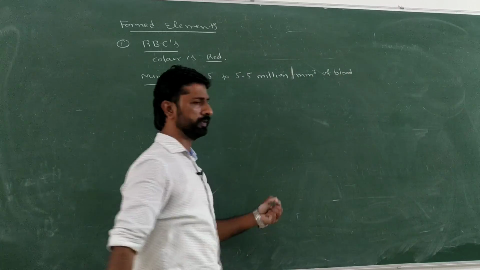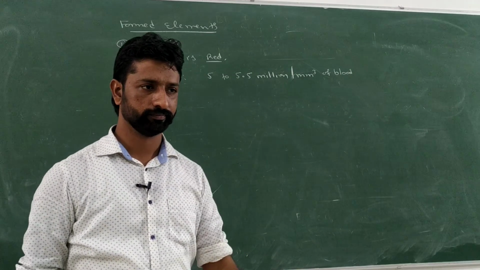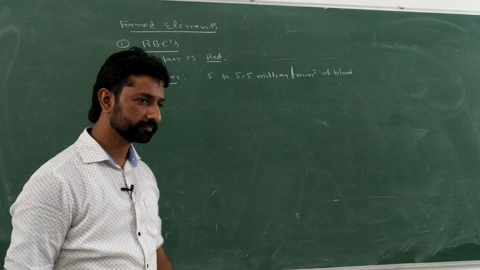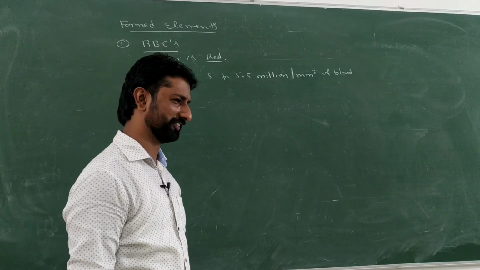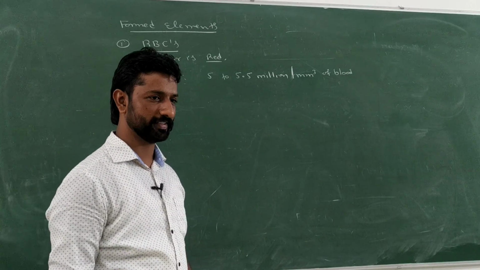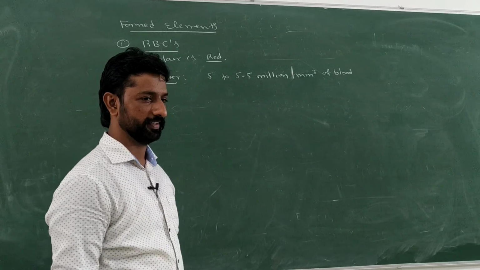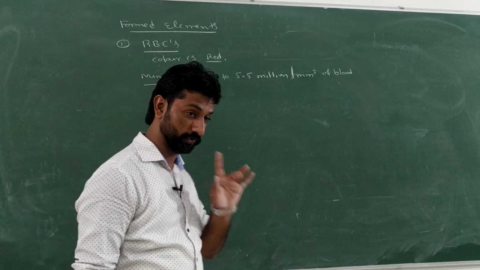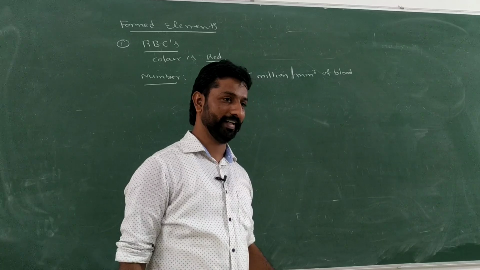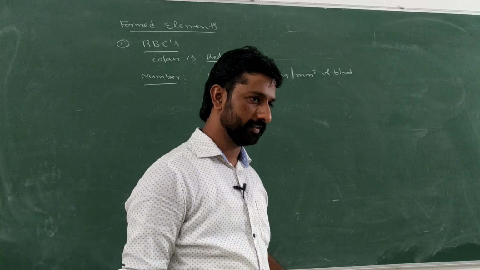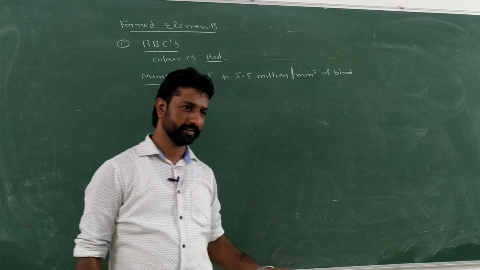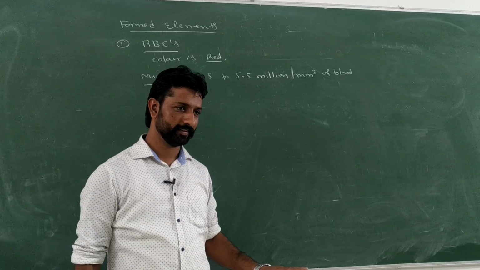What do you mean by cubic millimeter first? Cubic millimeter means 10 to the power of minus 3, for that much volume of blood, in 10 to the minus 3 millimeter. So in that volume of blood, 5.5.